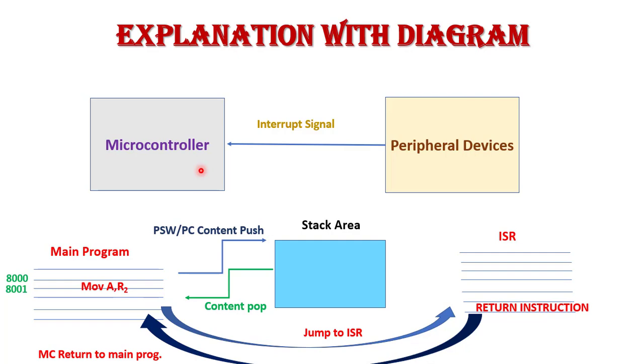Now let's start the explanation. This is the microcontroller and this is the peripheral device. When the peripheral device wants the service of the microcontroller, the peripheral device generates some interrupt signal. This interrupt signal is given to the microcontroller.